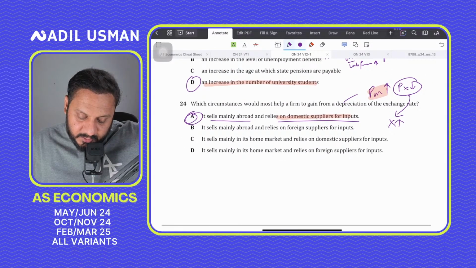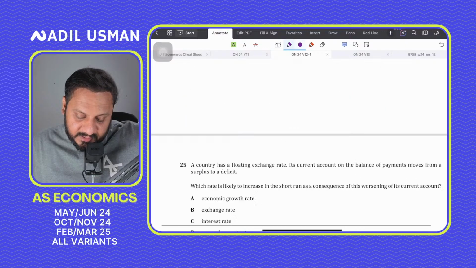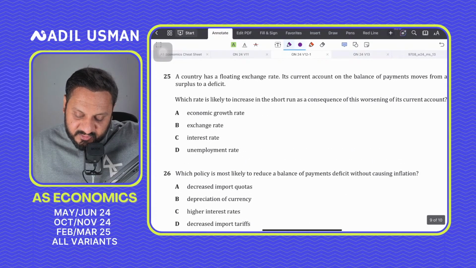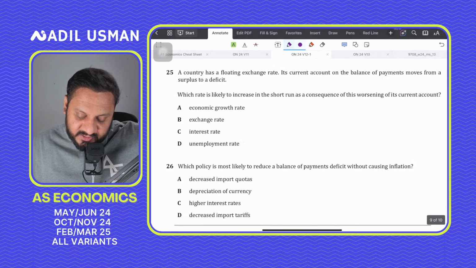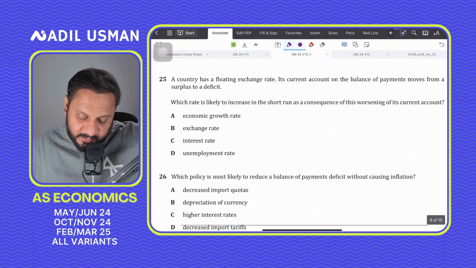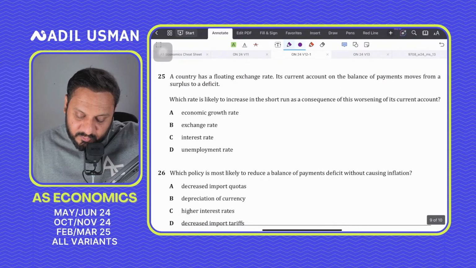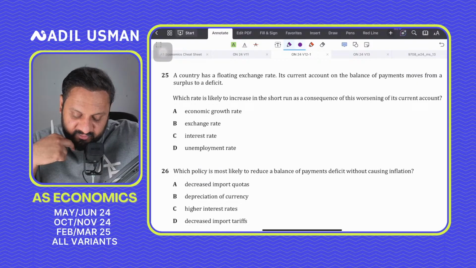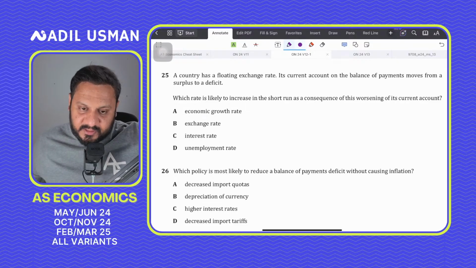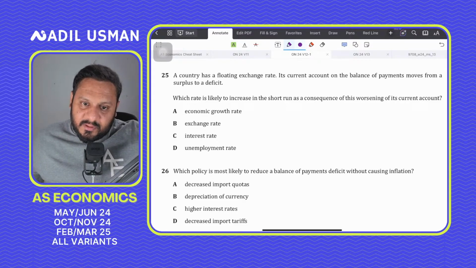Question number 25 says a country has a floating exchange rate. सही है, 24 clear है. 24 is A for alpha. A country has a floating exchange rate. Its current account on the balance of payments moves from a surplus to a deficit. Which rate is likely to increase in the short run as a consequence of this worsening of its current account? So if you're moving from a surplus to a deficit, which short run rate increases?